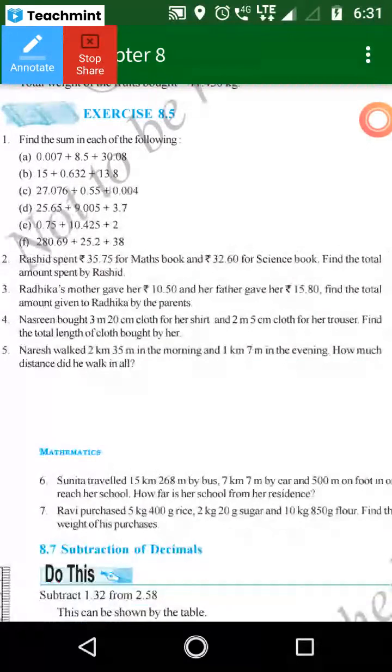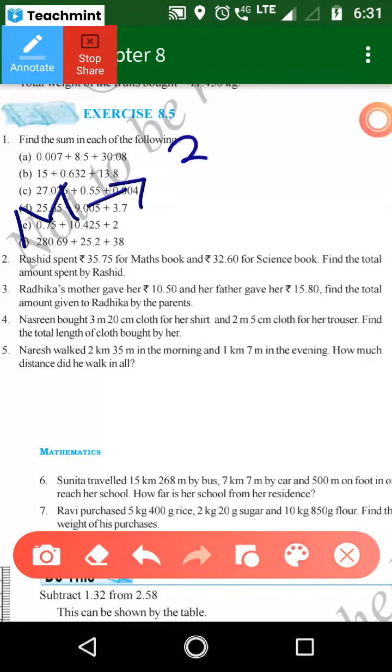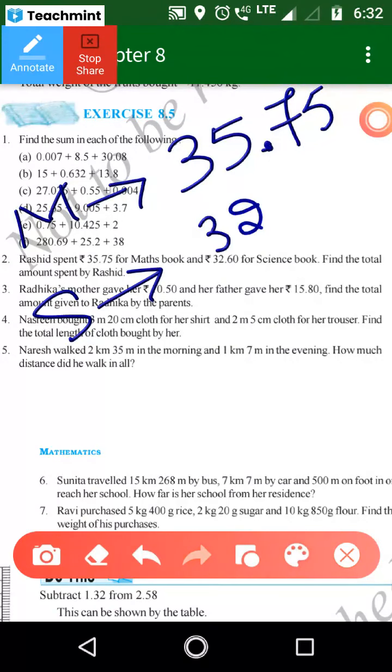Rashid spent 35.75 rupees for a maths book and 32.60 for a science book. Find the total amount spent by Rashid. Yes, what do we have to do? Addition. Very good. For the maths book, he spent 35.75 rupees. Then for the science book, 32.60. You just add to find the total amount spent.